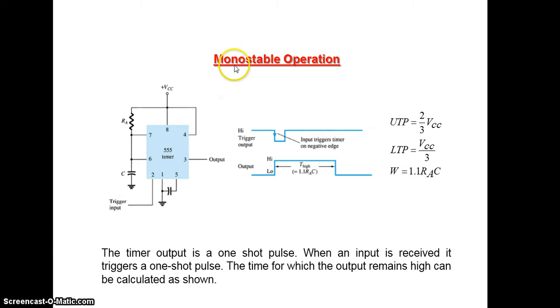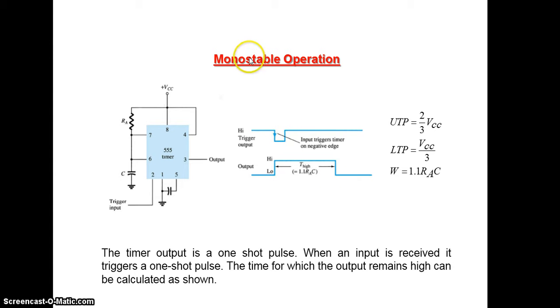But here, pin number 2, we have to apply a trigger signal. See, as the name suggests, it is monostable. That means only one stable state. And mono means one. So, single stable state. For astable multivibrator, actually it is a free running oscillator. There was no stable state at all, because if the output is at 0, automatically after the design time depending on resistor RB and C, it will automatically shift to high level, and after design time it is automatically going to the low level for an astable multivibrator.